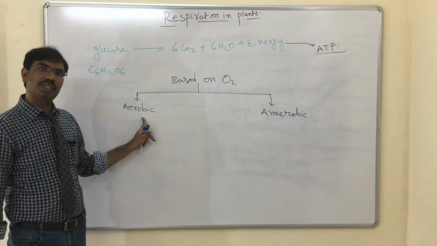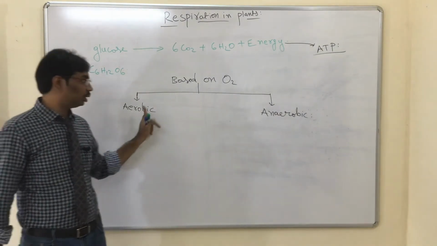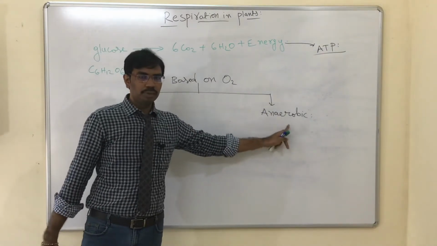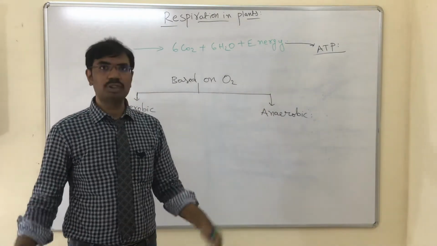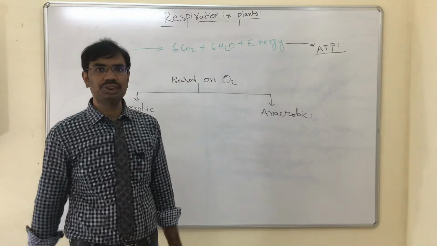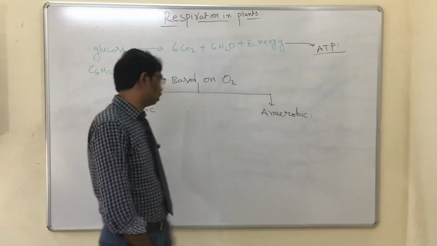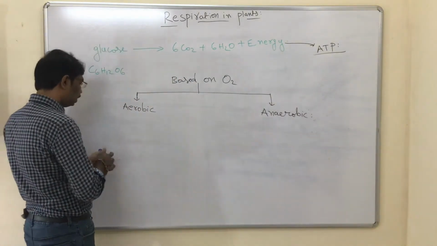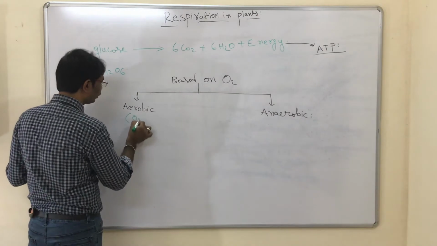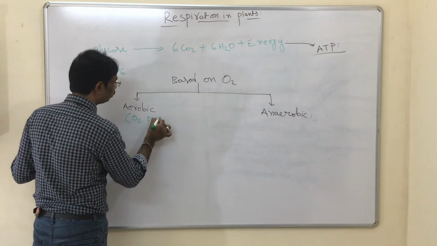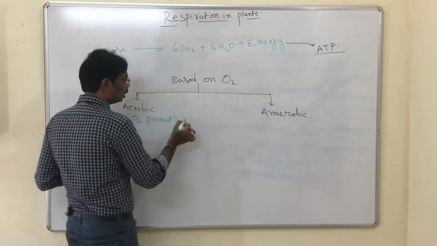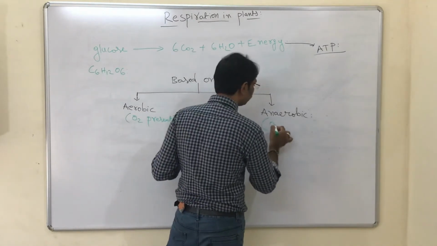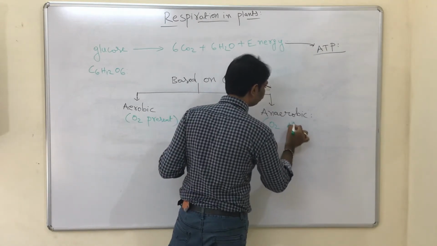Anaerobic respiration means respiration in the absence of oxygen. Here oxygen is present, and here oxygen is absent.